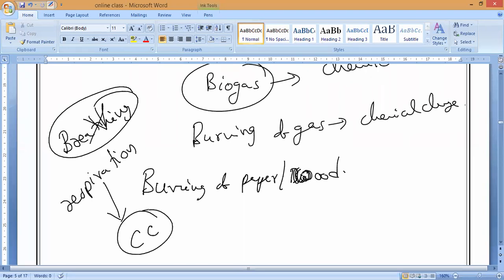Same way you can take, if you burn anything, we used to get carbon dioxide, smoke and ash. Is it a physical change or chemical change? Chemical change. Very good.